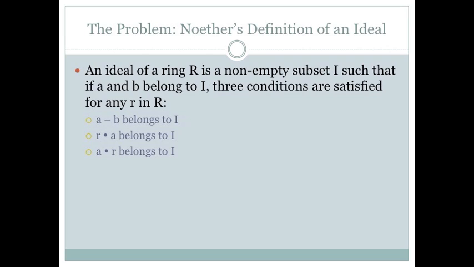First, A minus B must belong to the ideal, and the other 2 conditions state that R times A belongs to the ideal, as well as A times R belongs to the ideal, and that has to be true for any R in the original ring. This definition, as well as the previous definition of a ring, aren't exactly what we use today, but they are fairly modern definitions, and it's what we'll work with in the examples that follow.